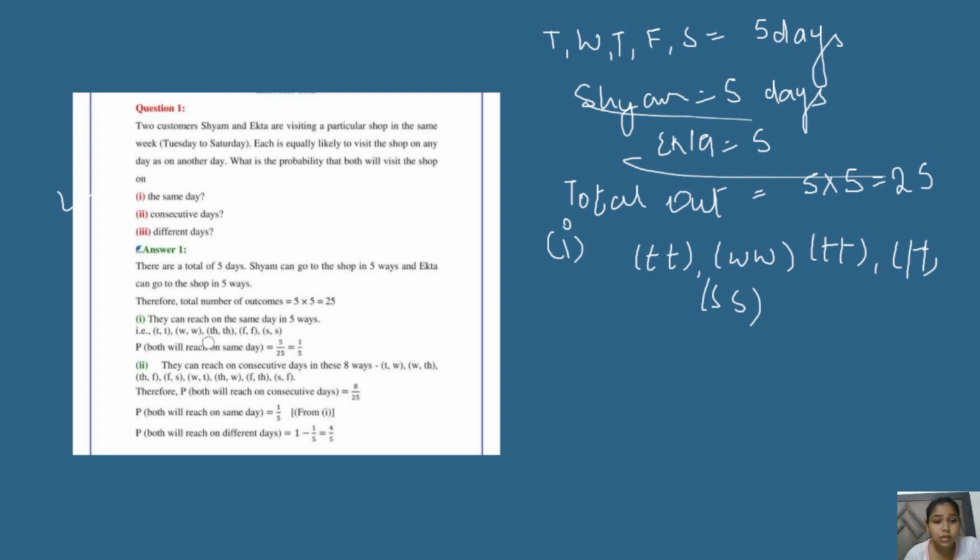Now, since they both go on the same day, what will be the probability? That is 1, 2, 3, 4, 5 favorable outcomes, and total outcomes are 25. So obviously the probability comes out to be 1 by 5.